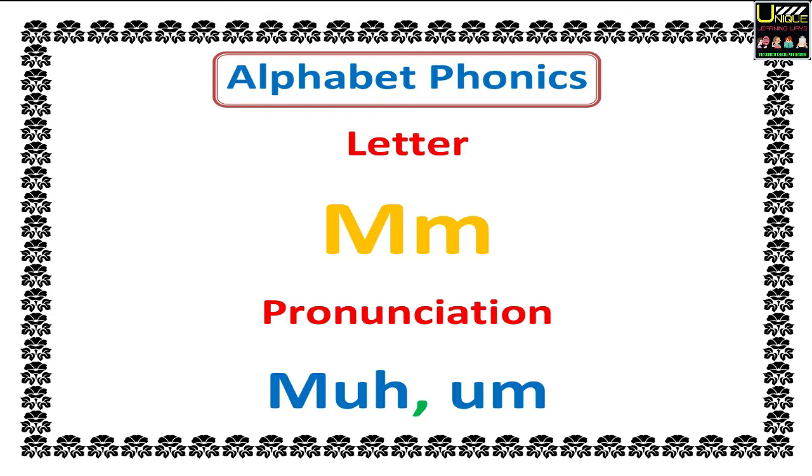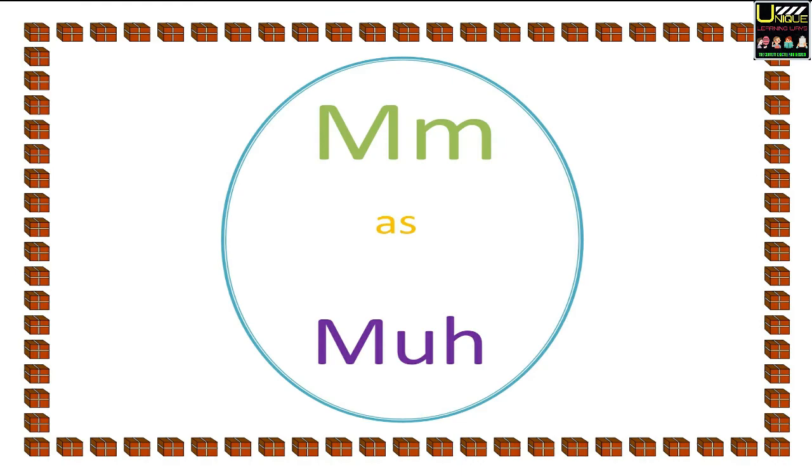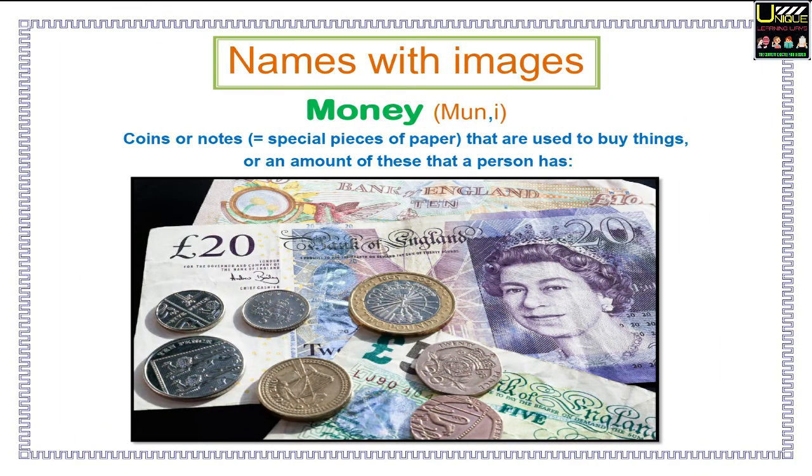Alphabet phonics. Letter M. Pronunciation M. Related words with their sound. First we talk about M as M. Money. Warm. Now we talk about M as M. Madam. Column. M as M.